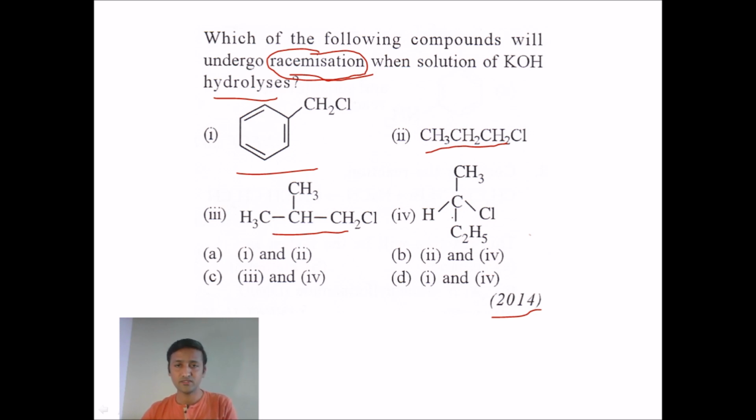See the last option, the fourth molecule given here. We got a chiral carbon atom here. This is a chiral carbon atom because it is attached to 4 different groups or atoms.